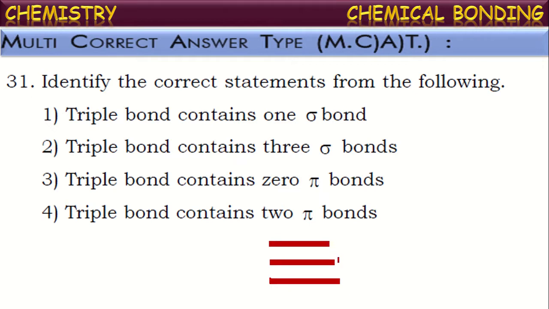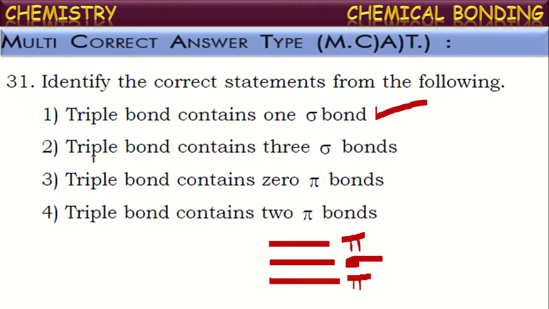Suppose it is a triple bond. In that, one will be a sigma bond, the remaining two will be pi bonds. Any multiple bond or single bond will first have a single sigma bond. The remaining additional bonds in any multiple bond will be pi bonds. So now we can say a triple bond contains a sigma bond.